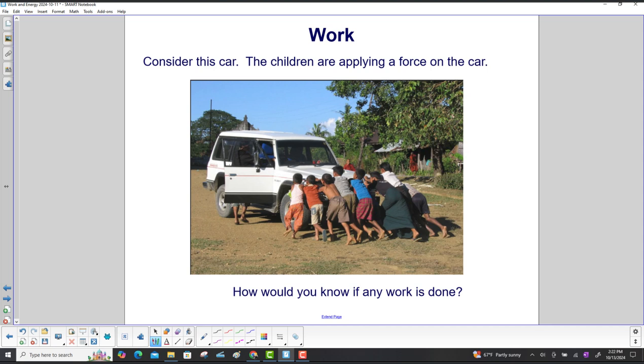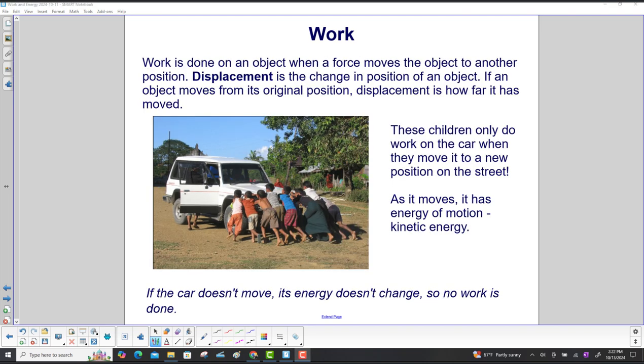Consider this car. The children are applying a force on the car. How would you know if any work is done? Work is done on an object when a force moves the object to another position. Displacement is the change in position of an object.